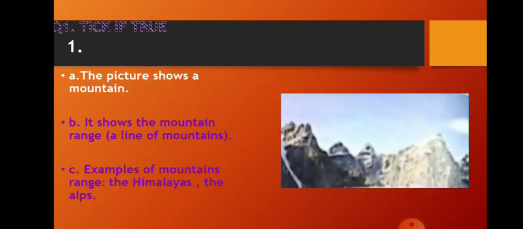Now see question number 1 in your book. The same is displayed on the screen. And you have to tick the correct option if the statement is true. The picture shows a mountain.